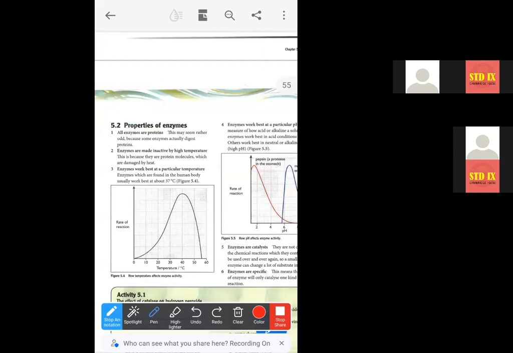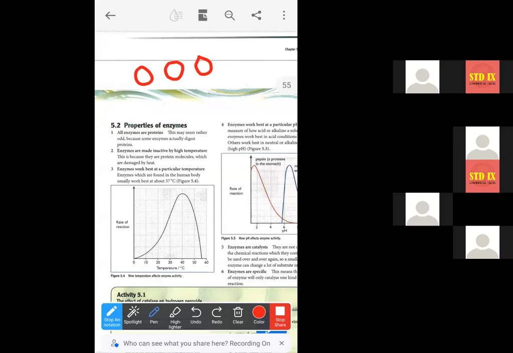So enzymes are made inactive by high temperatures because enzymes are protein molecules, and protein molecules are made up of amino acids. How many total amino acids are there? 20. 20 amino acids are available. Suppose like this, if these are the amino acid molecules, they connect to each other by which bond? Peptide bond.